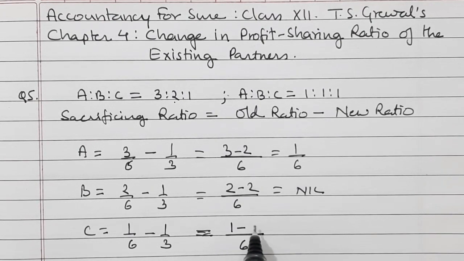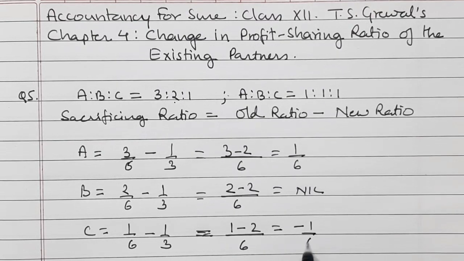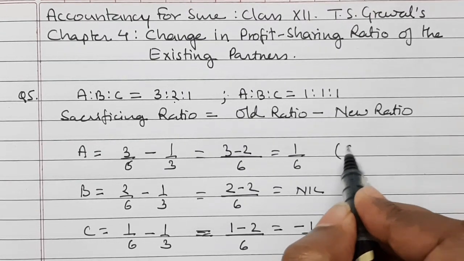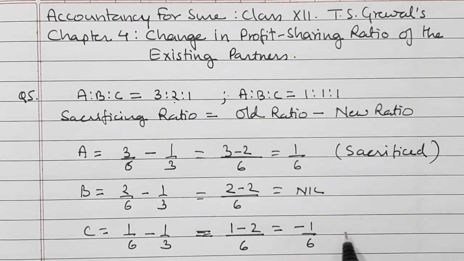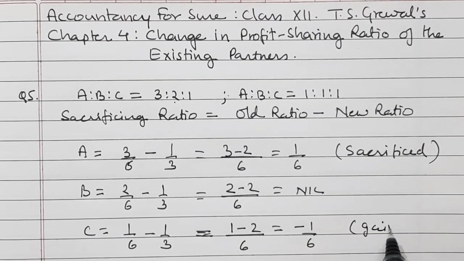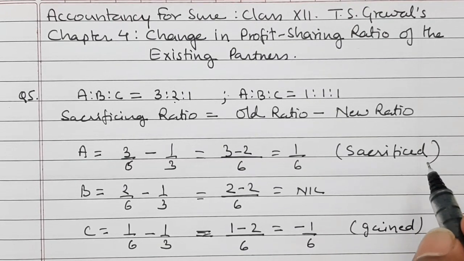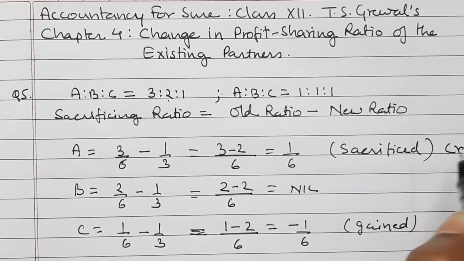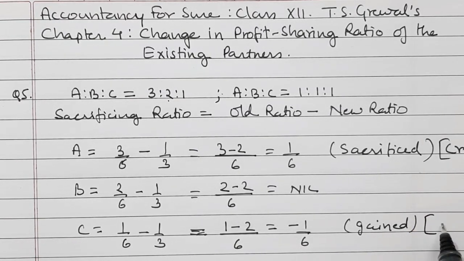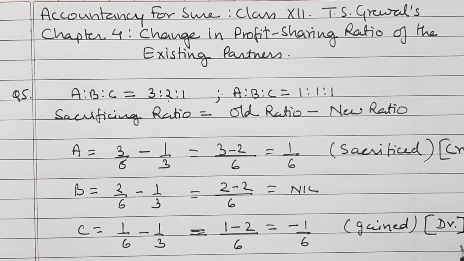Here it is 1 minus 2, that is equal to minus 1/6. So here A has sacrificed and C has gained. So when we pass the journal entry, the partner who has sacrificed, his capital account will be credited and the partner who has gained, his capital account will be debited.